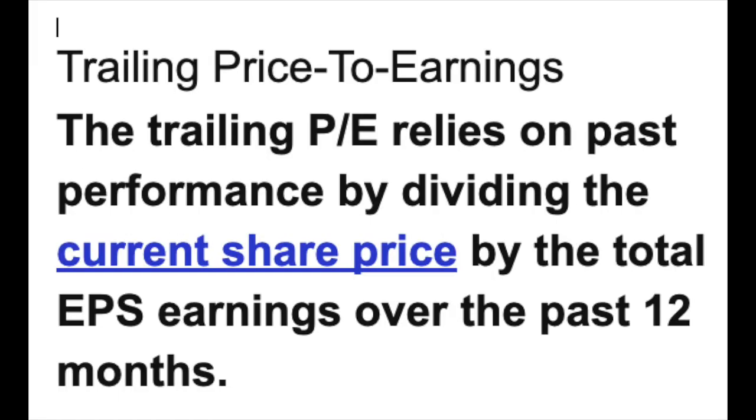Trailing price to earnings, or trailing PE, relies on past performance by dividing the current share price by the total EPS earnings over the past 12 months. It is the most popular PE metric because it's the most objective. Some investors prefer to look at the trailing PE because they don't trust another individual's earnings estimates. But the trailing PE also has its share of shortcomings, namely a company's past performance doesn't signal future results.